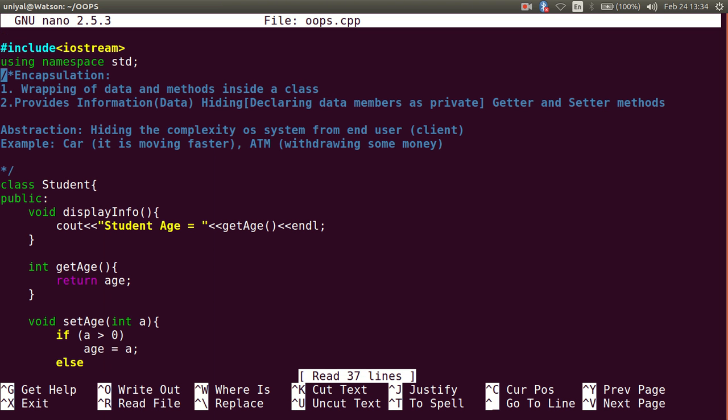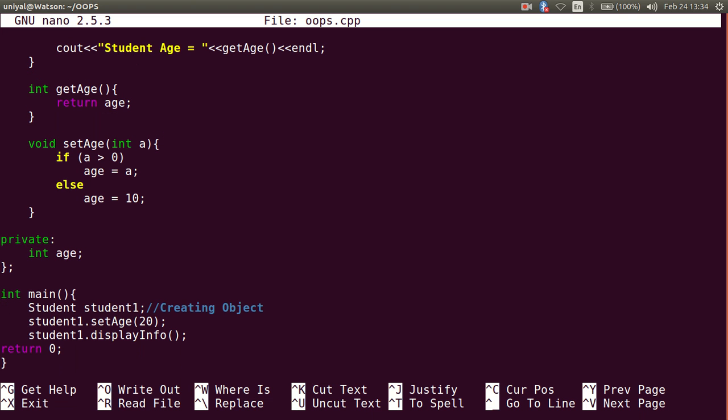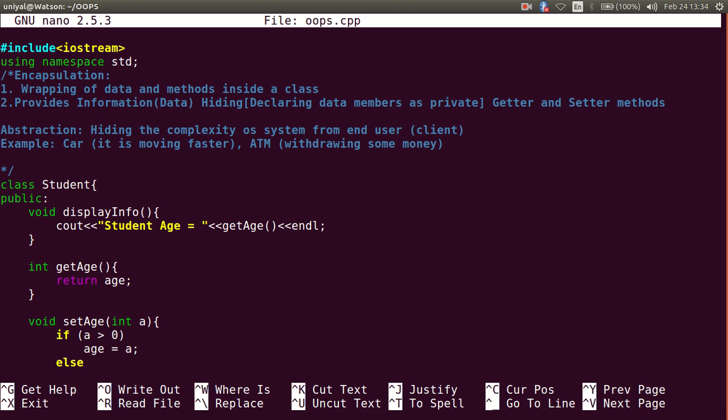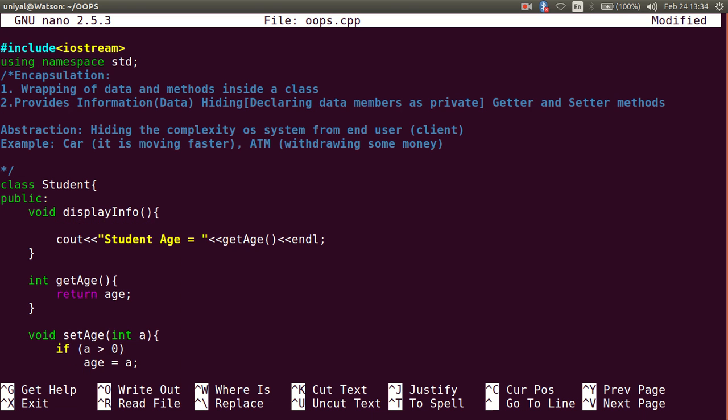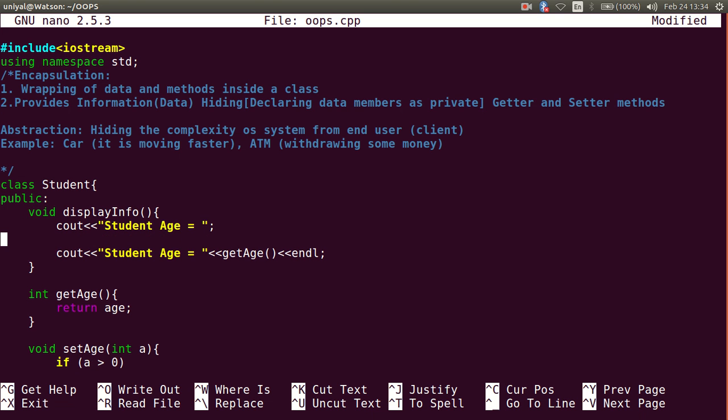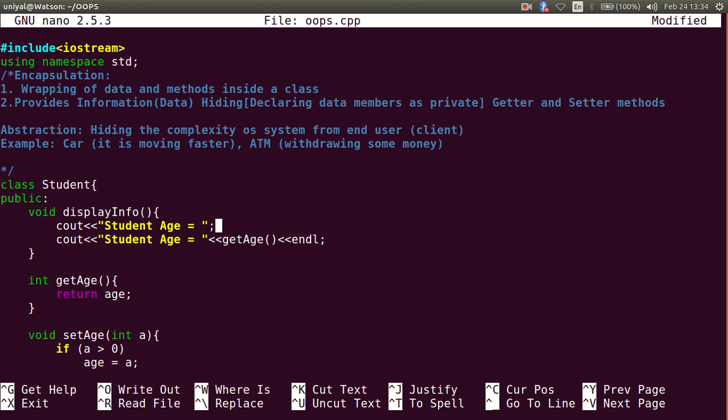Then I go to the file again. Let us modify this function displayInformation and write it in some other way so that it prints the same thing. I can write it in such a way, student age, and then come to the next line, or I can modify this line, getAge and endl.